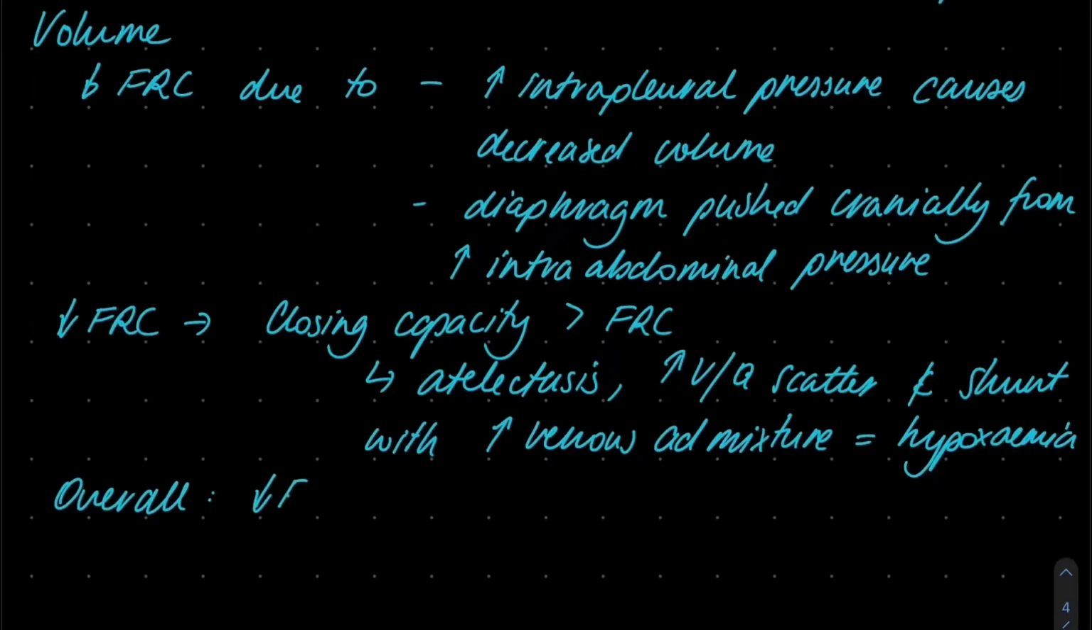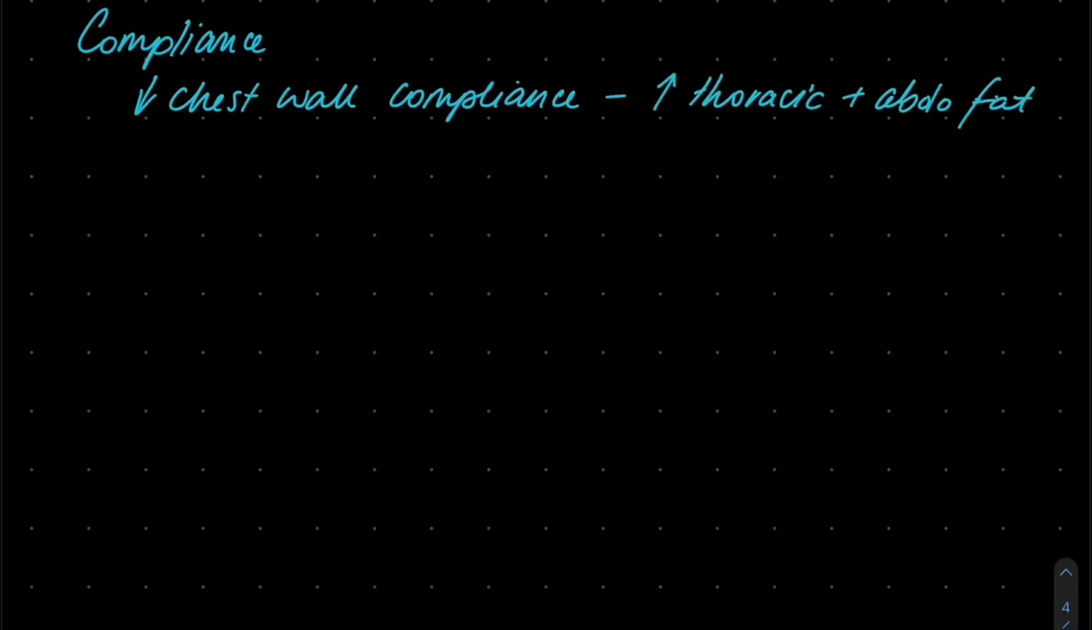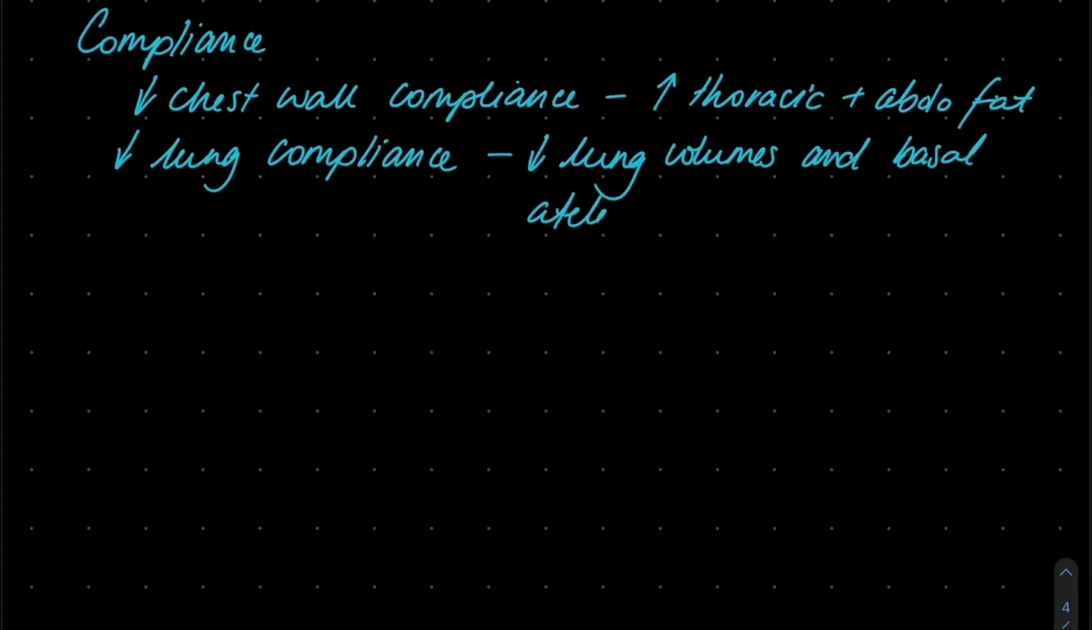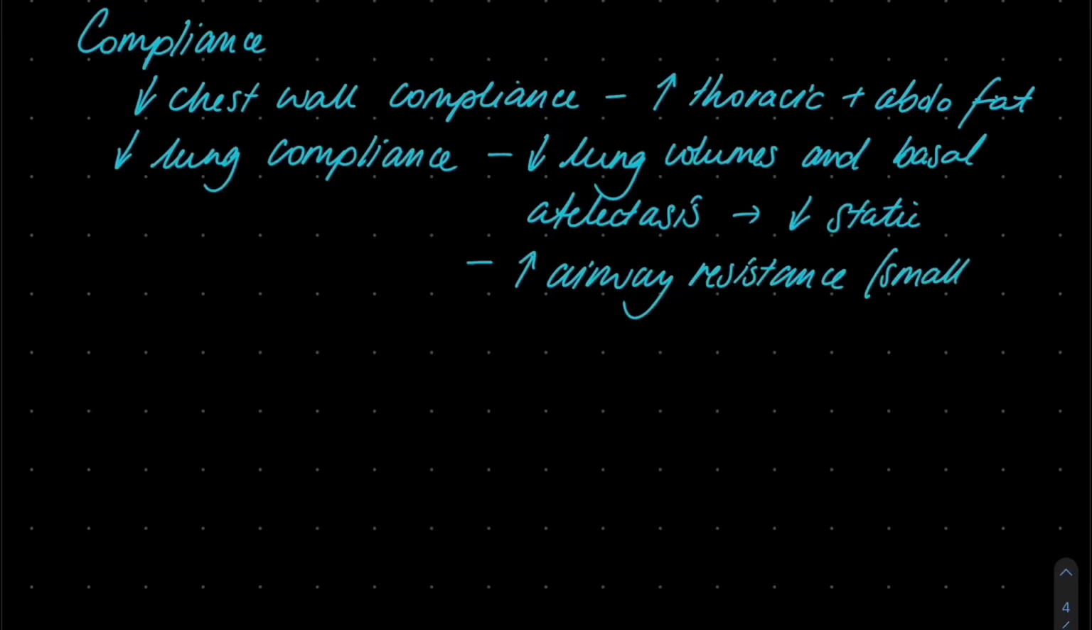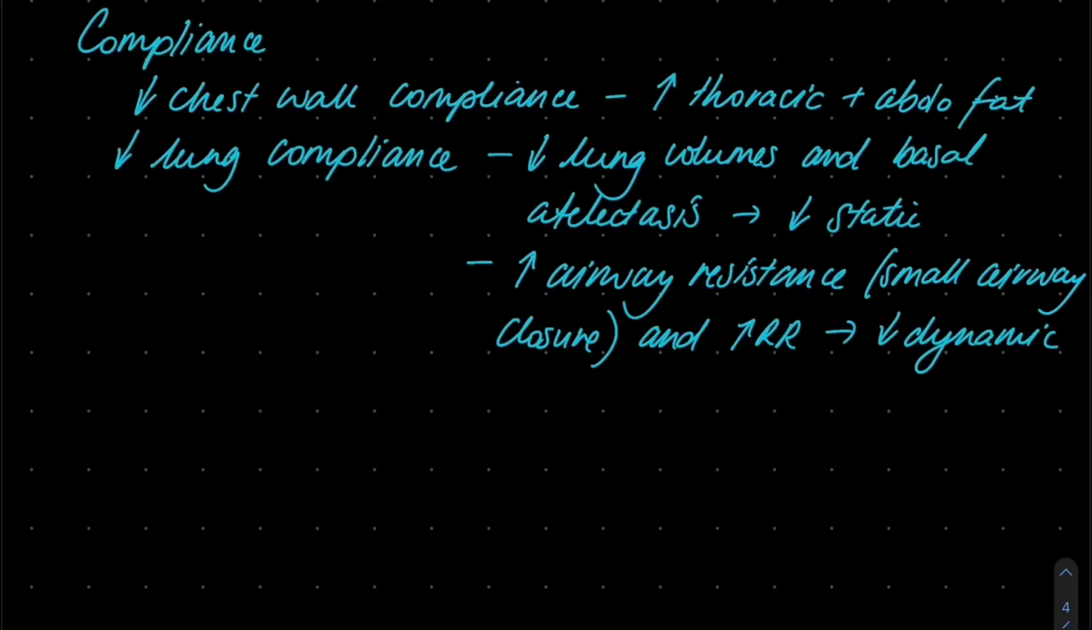Overall, a fall in functional residual capacity and the closing capacity being greater than functional residual capacity will cause decreased oxygen stores and predispose to hypoxemia. Moving on to compliance, there is decreased chest wall compliance due to the increased thoracic and abdominal fat. There is decreased lung compliance due to, one, reduced lung volumes and basal atelectasis, which will contribute to worse static compliance. And secondly, there's increased airway resistance from small airway closure and increased respiratory rate, which will contribute to worse dynamic compliance.